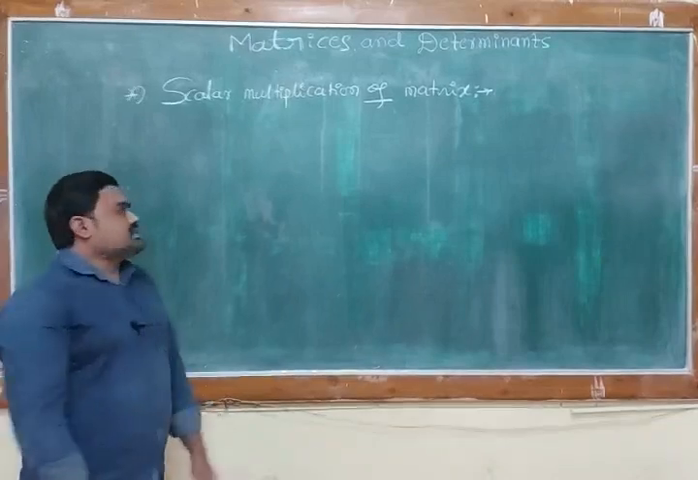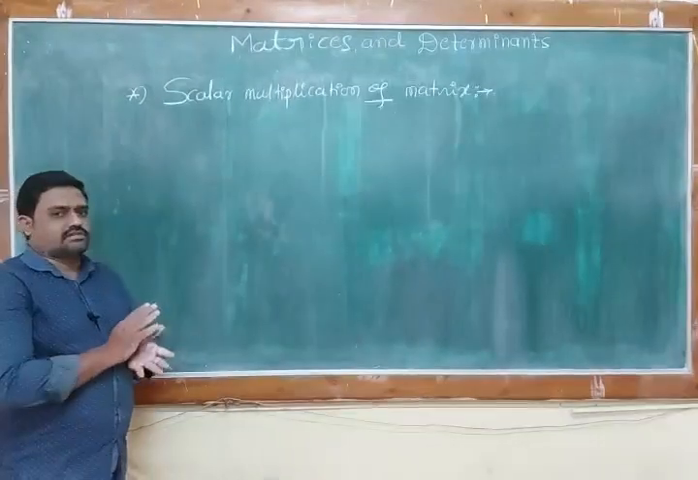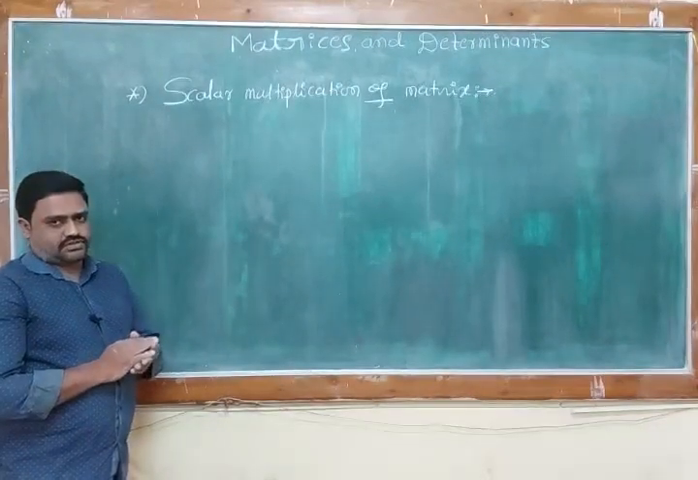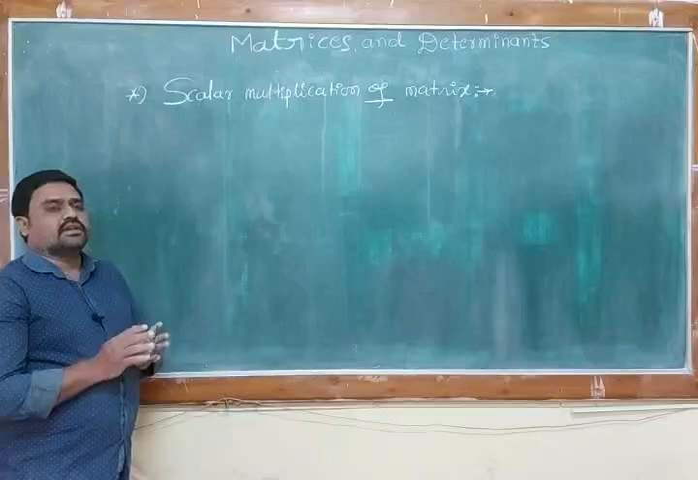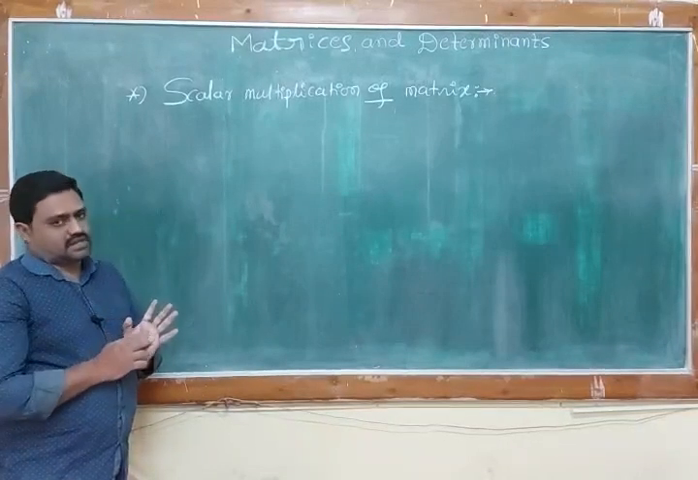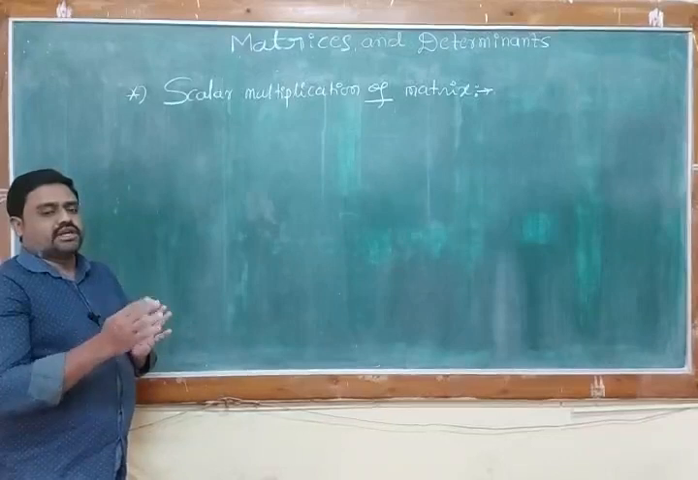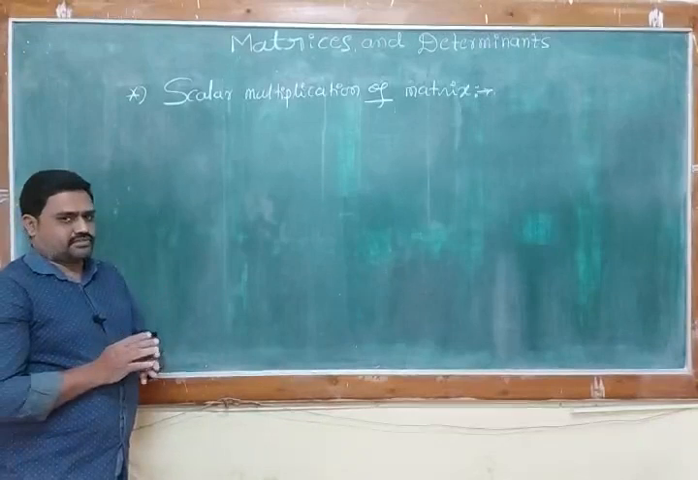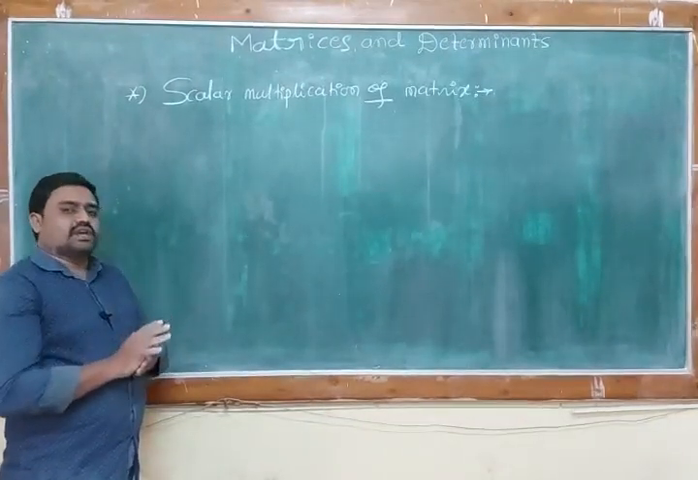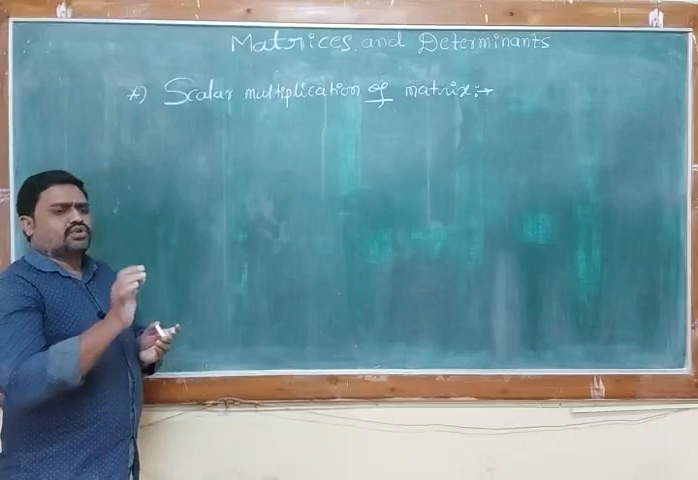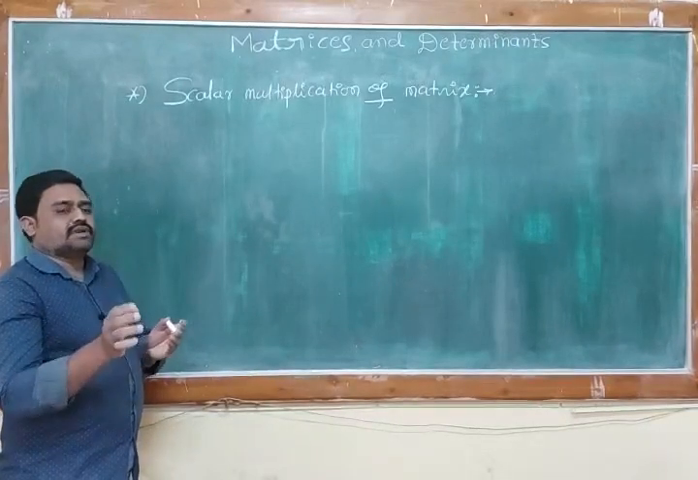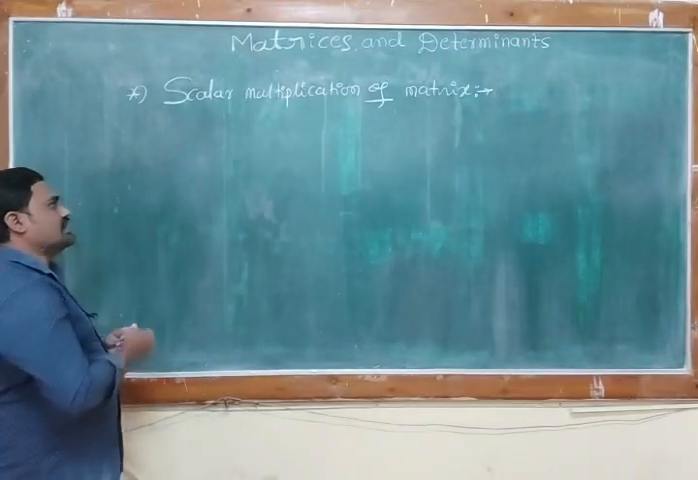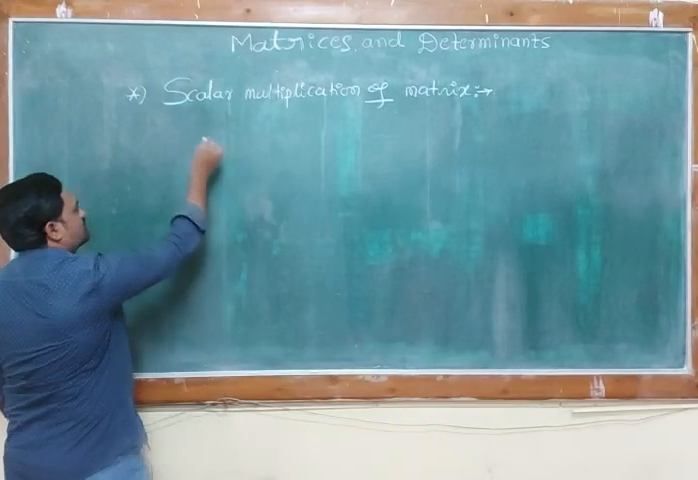Yes, the next concept is scalar multiplication of a matrix. It means a matrix is multiplied by some constant number. A is any matrix, then K into A. Here K is the scalar quantity, like 2A, 3A, 4A, 5A. Here 2, 3, 4, 5 are the numbers. If you have a matrix A, then how do you find 2A? Very simple. 2 is multiplied by each element of matrix A. A formal definition is not necessary. I will show some examples.